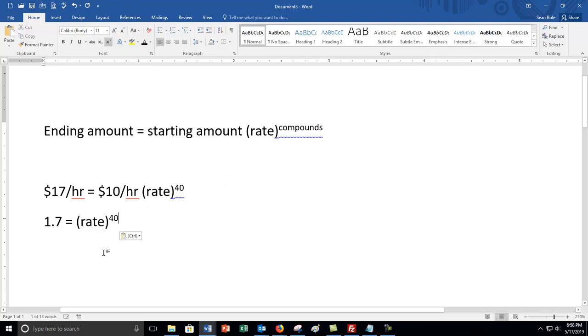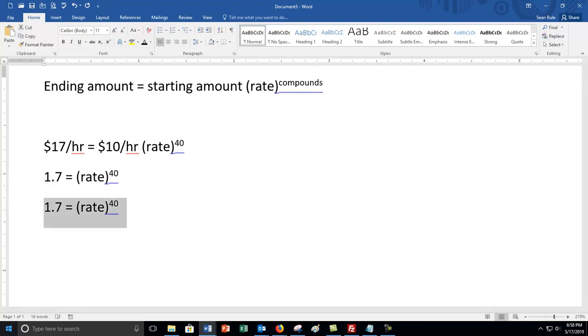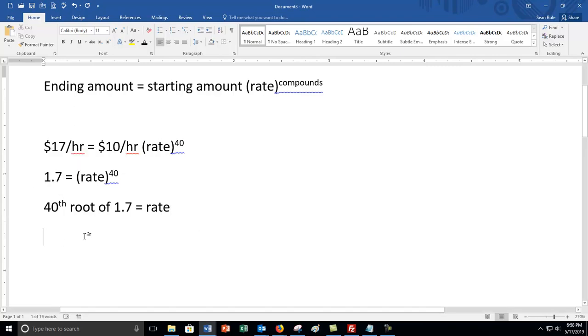So that was the first step, to divide by the 10. The last thing to do is to undo the 40th root. So you literally have to just take the 40th root. We did this in class. You take the 40th root of 1.7. I'm just going to type that out, because the way I did it in class is, I think, the way a bunch of you are. Because the 40th root of this side leaves you with just the rate, and the 40th root of 1.7 will be whatever the rate is.